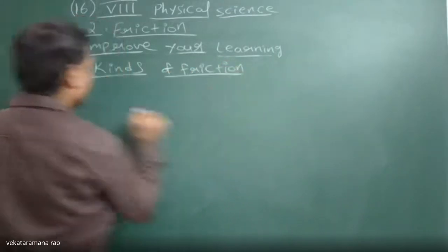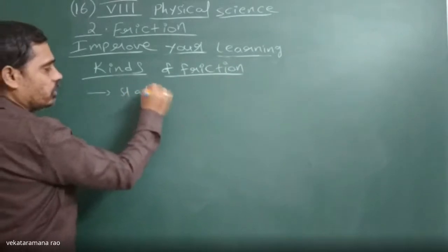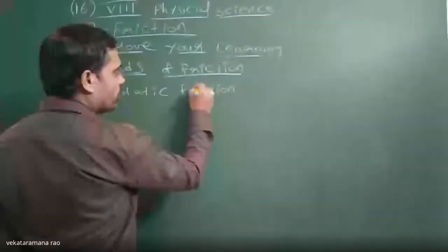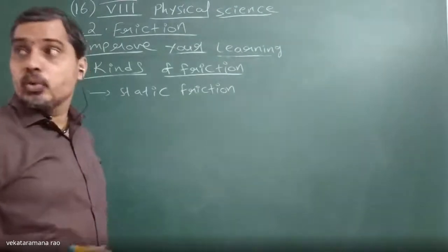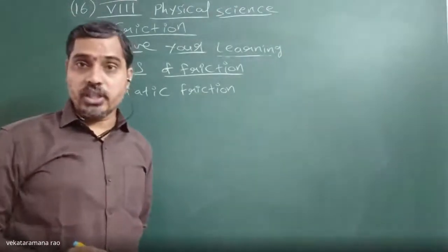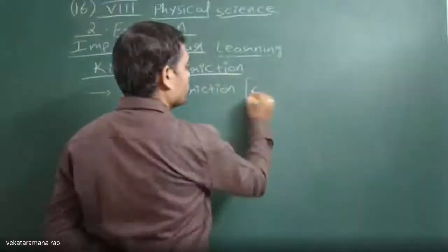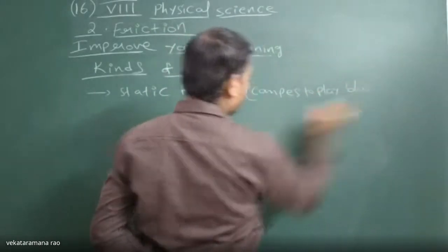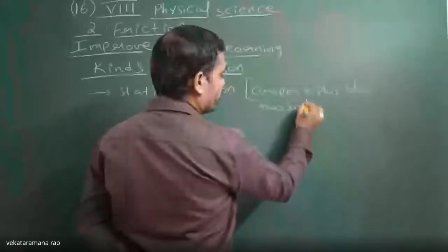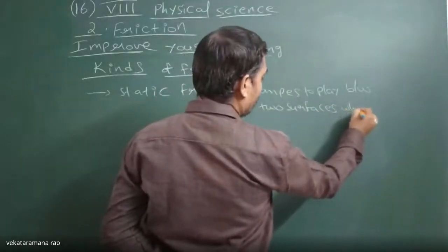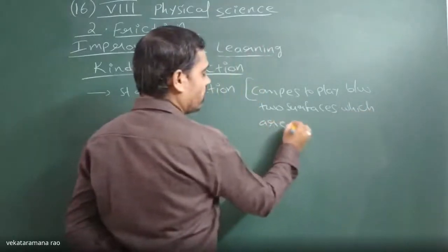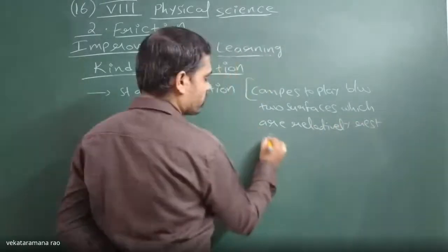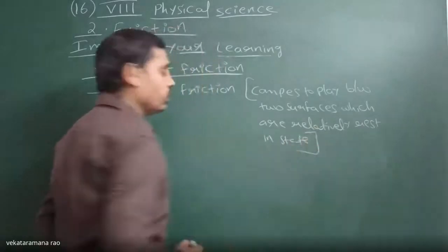Kinds of friction. Number one, static friction. What is static friction? The friction which automatically comes into play between two surfaces which are relatively at rest is known as static friction.